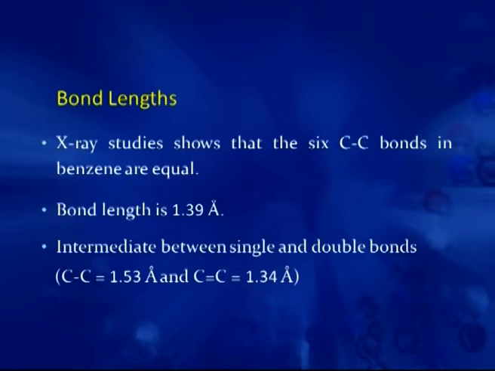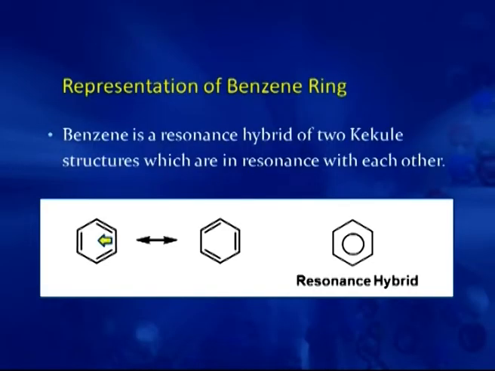So, how can we explain this finding? This can be explained if we consider benzene to be a resonance hybrid of the 2 Kekule structures. These 2 structures are in resonance with each other, so we can represent the resonance hybrid like this.